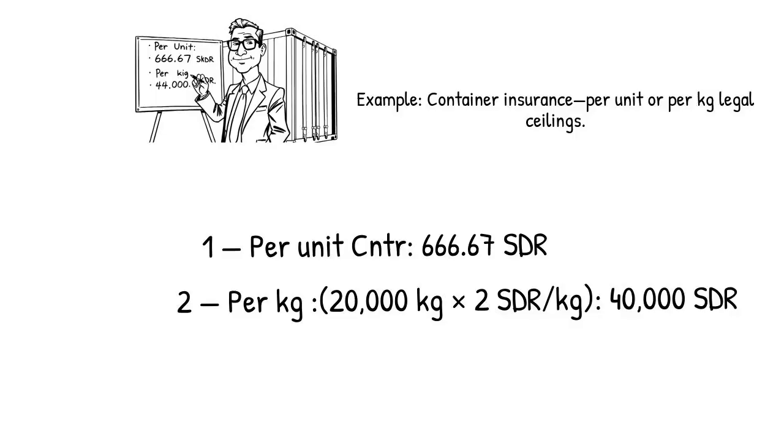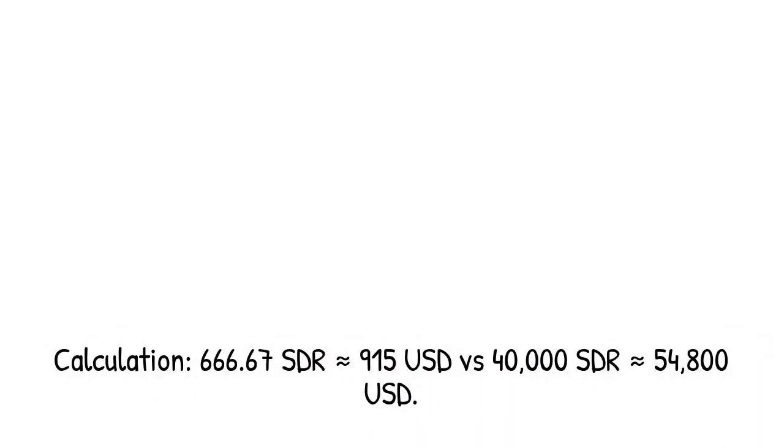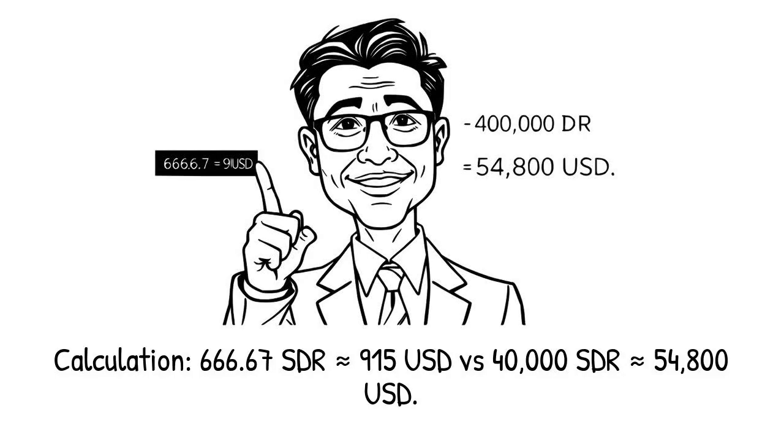For example, if you ship 1 × 40 feet container with 20,000 kilograms of goods valued at 100,000 USD, and the liability under the relevant convention is calculated in SDR, the maximum compensation in favor of the shipper would be: Option 1, per unit, 1 container equals 1 unit, 666.67 SDR, corresponding at 1.37 to approximately $915. Option 2, per kilogram, 20,000 kilograms times 2 SDR per kilogram, 40,000 SDR, 40,000 times 1.37, approximately 54,800 USD.